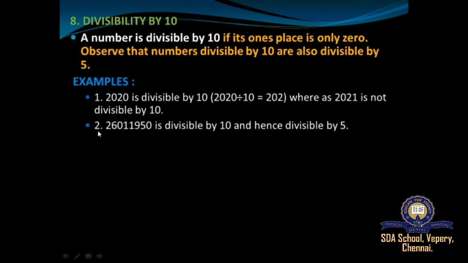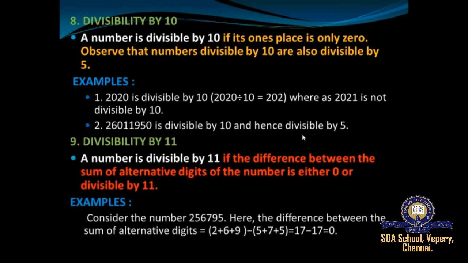Whereas consider the second example, 260111950. Here also the ones place is 0. Therefore, the number is divisible by 10 and hence it is also divisible by 5. So a number is said to be divisible by 10 if its ones place is only 0. Understood, students?